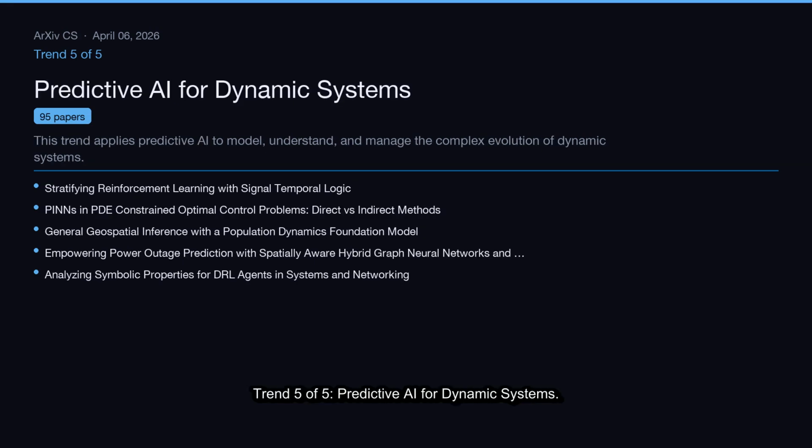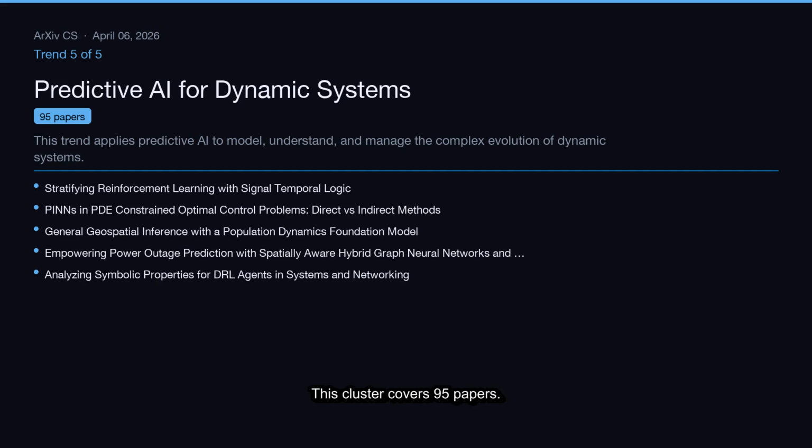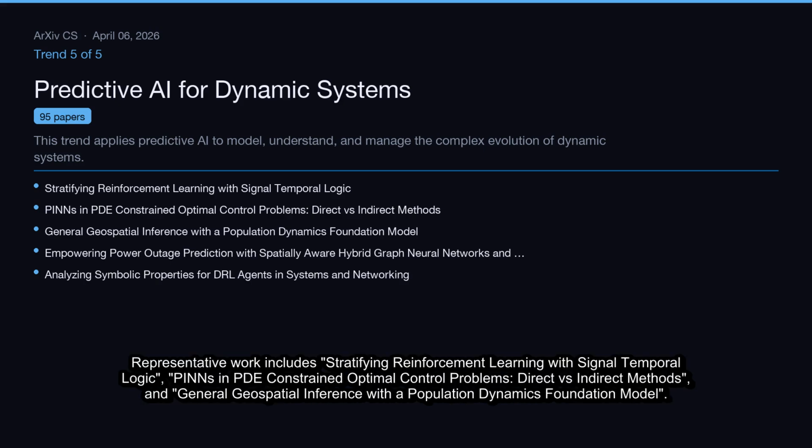Trend 5 of 5, Predictive AI for Dynamic Systems. This trend applies predictive AI to model, understand, and manage the complex evolution of dynamic systems. This cluster covers 95 papers. Representative work includes stratifying reinforcement learning with signal temporal logic, PINNs and PDE-constrained optimal control problems, direct versus indirect methods, and general geospatial inference with a population dynamics foundation model.